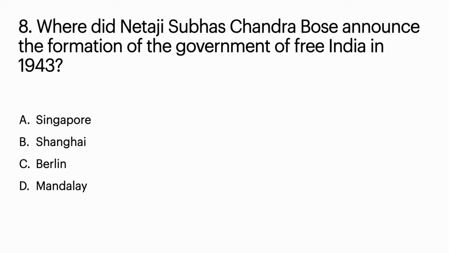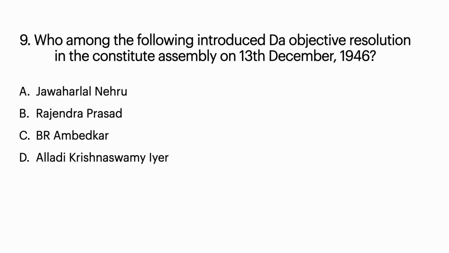Eighth question, where did Netaji Subhas Chandra Bose announce the formation of the Government of Free India in 1943? Option A, Singapore. B, Shanghai. C, Berlin. And D, Mandalay. The correct answer is option A. It is Singapore. Ninth question, who among the following introduced the objective resolution in the Constituent Assembly on 13th December 1946? Option A, Jawaharlal Nehru. B, Rajendra Prasad. C, B.R. Ambedkar. Option D, Alladi Krishnaswamy Iyer. So the correct answer is Jawaharlal Nehru.